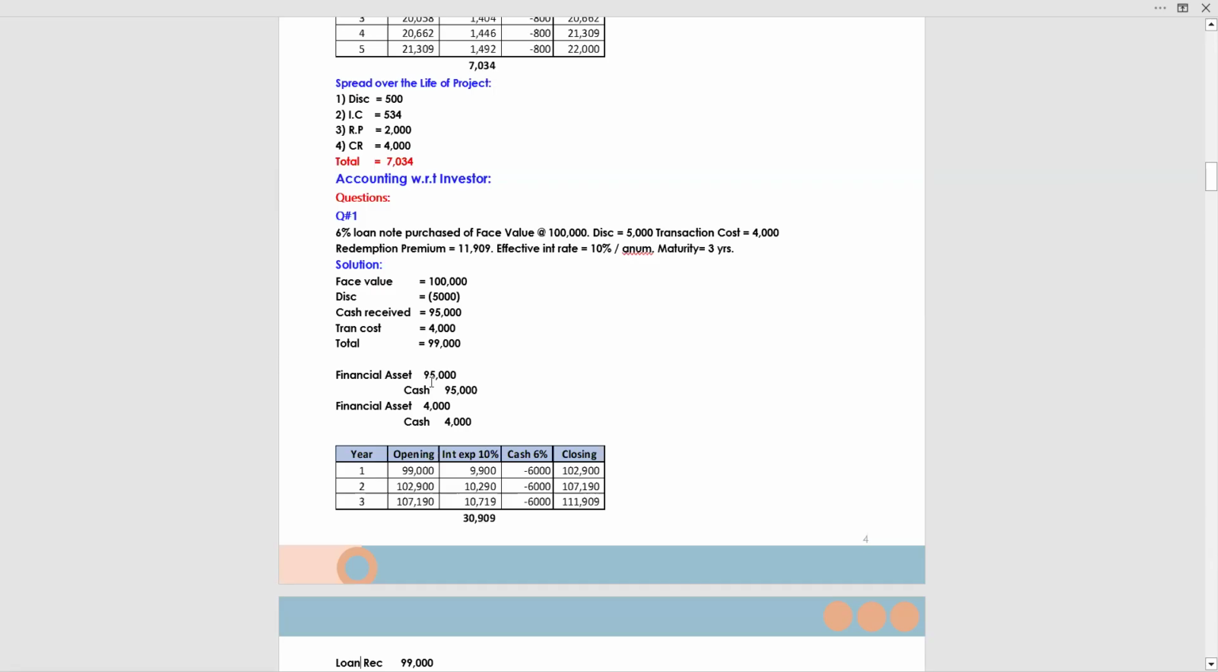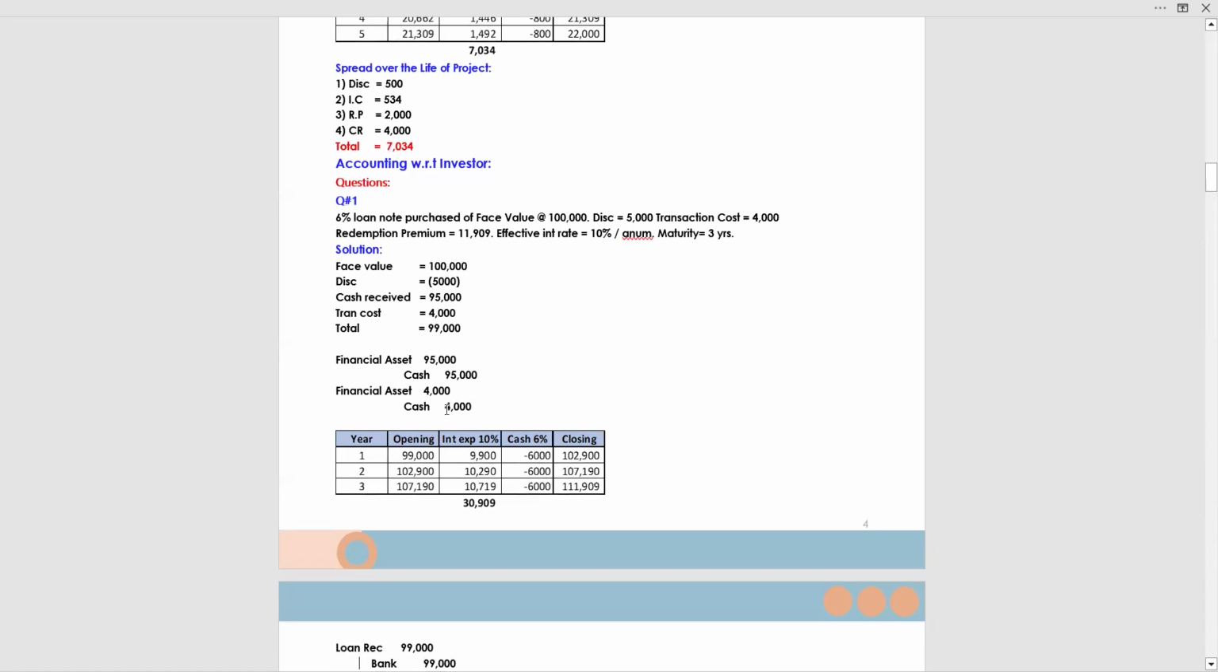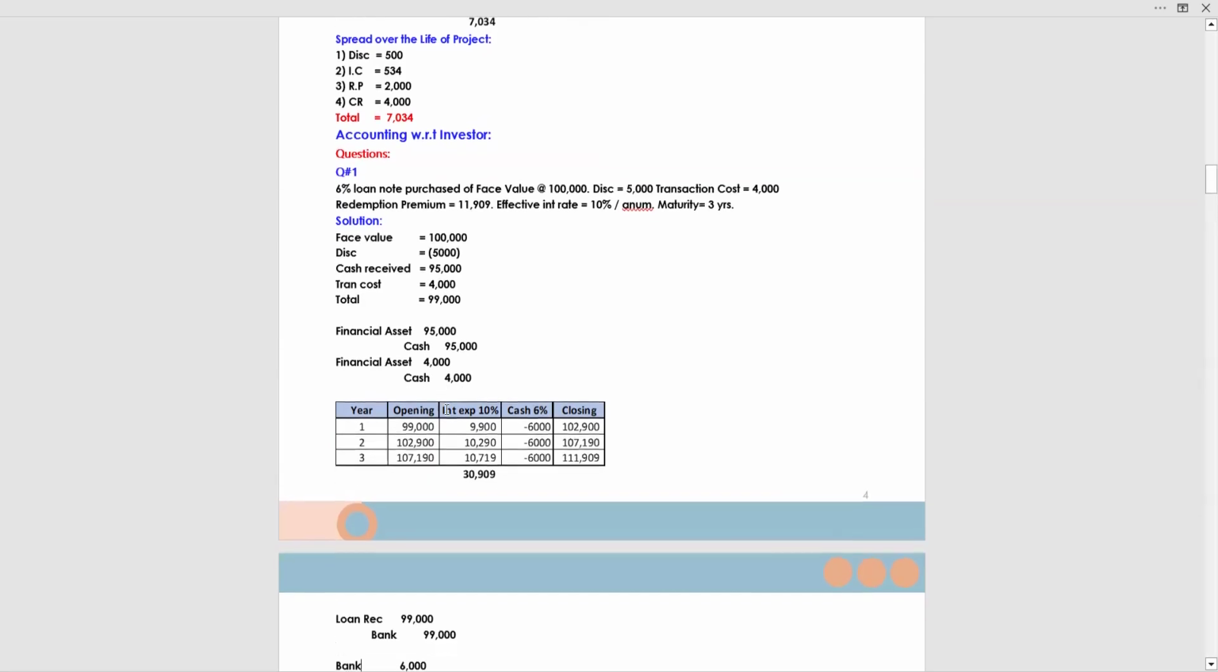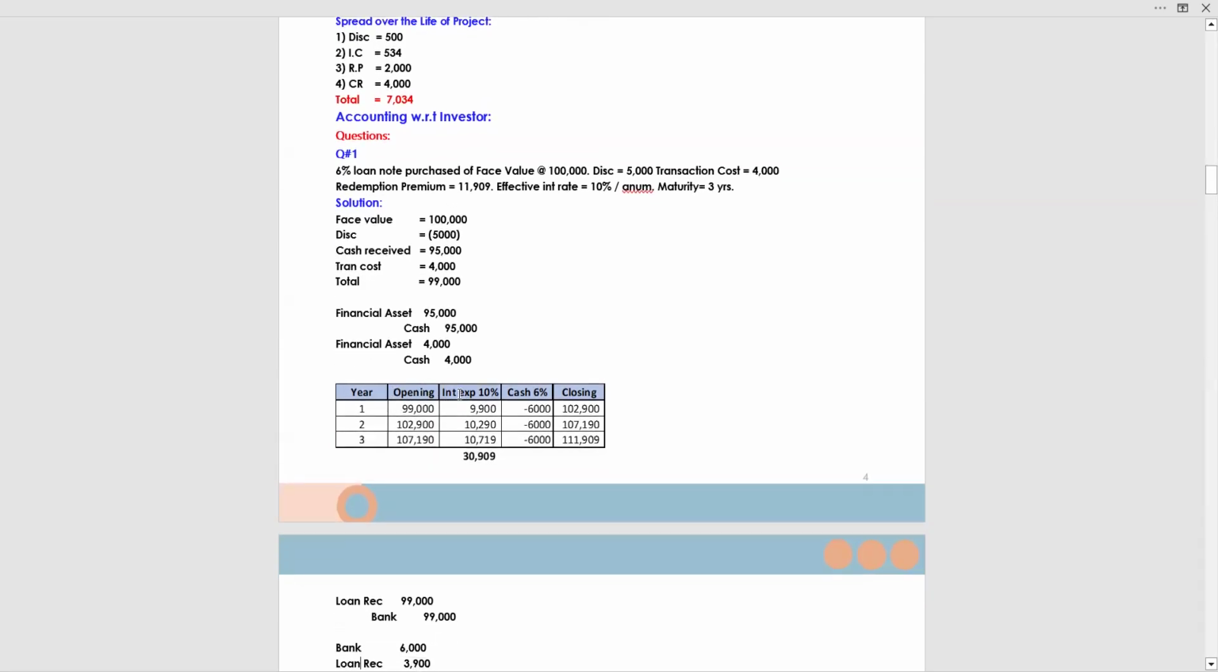Now, financial asset debit 95,000, cash credit 95,000. Financial asset debit, cash credit, this is for the transaction cost. Now you are getting the concept of financial asset and financial liability. Previously we solved questions for the financial liability from the borrower's perspective. Now we are solving the financial asset questions with respect to the investor. Year, opening, interest income, cash, closing.